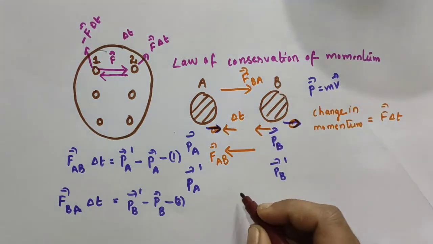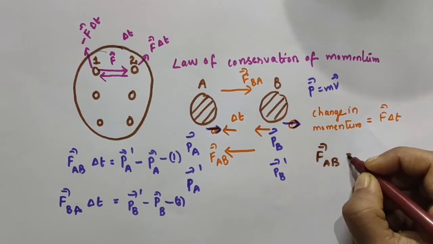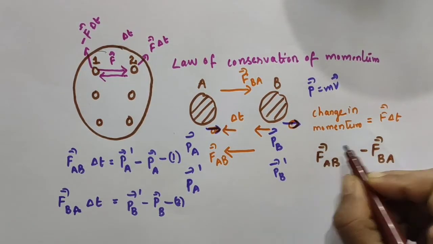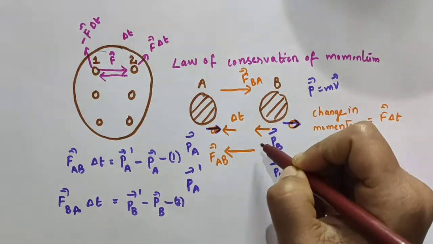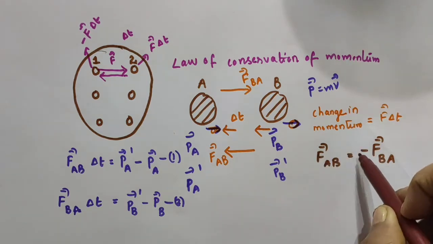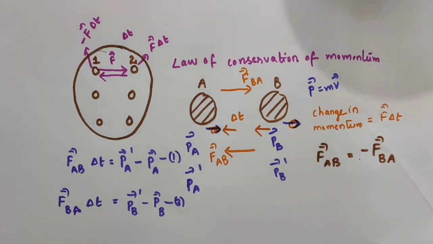Right, so we can express that like this, no? Vector FAB will be equal to minus vector FBA. This minus sign shows that both these forces are in opposite directions as shown here. One force is along this direction, another force is along this direction. Both forces have the same magnitude, but this negative sign shows that they are in opposite directions.